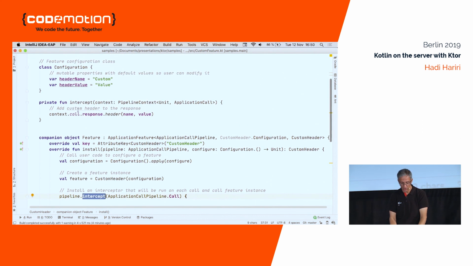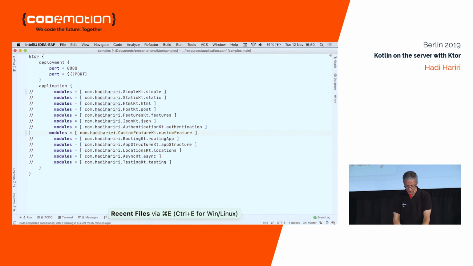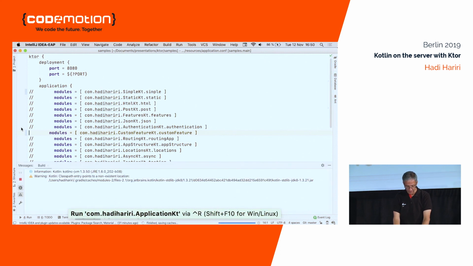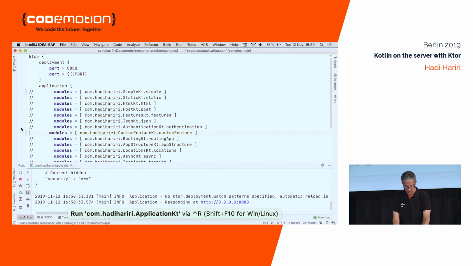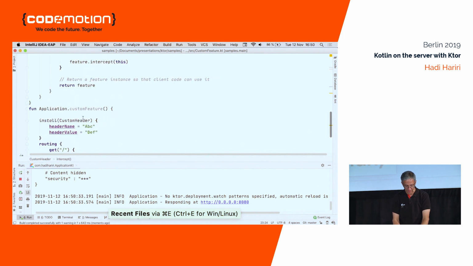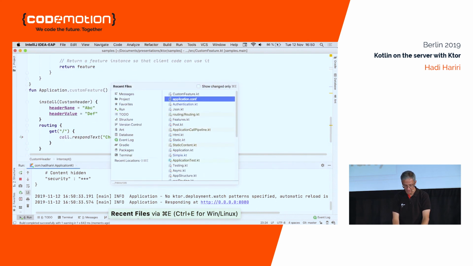So in this case, all I'm doing is every time that feature is called, I'm going to respond with response.header and send that back. So if I were to run this, you could see that I get back my custom feature. Let's go back here, and the request is get.